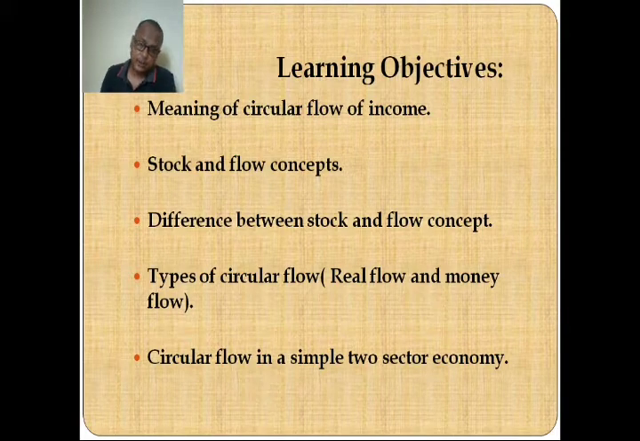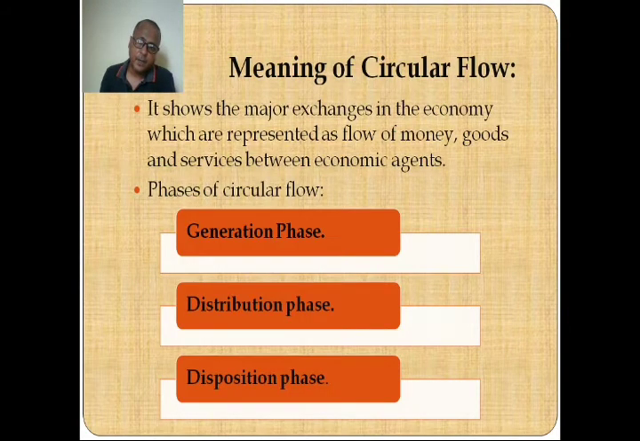So let's carry on. Meaning of circular flow. The circular flow is nothing but the flow of goods and services between the firm and the household, and the flow of factors of production between the two. The household supplies factors of production to the firms, and the firms provide goods and services to the household. So this process of exchange between the two is called the circular flow.